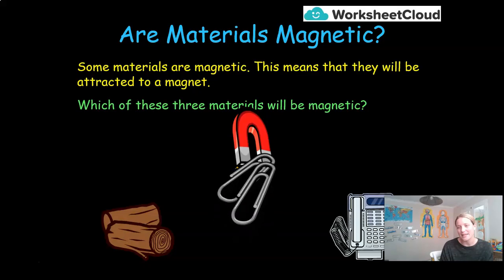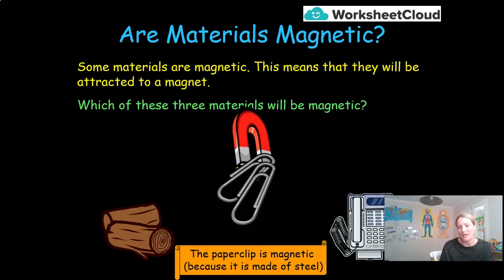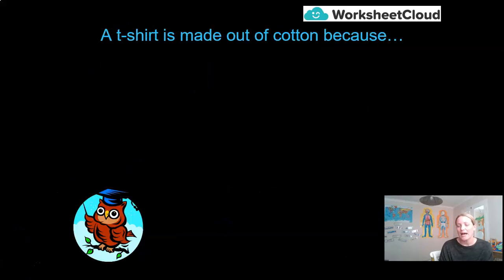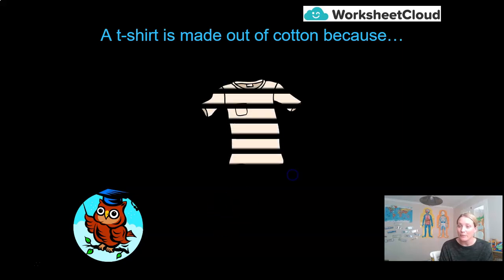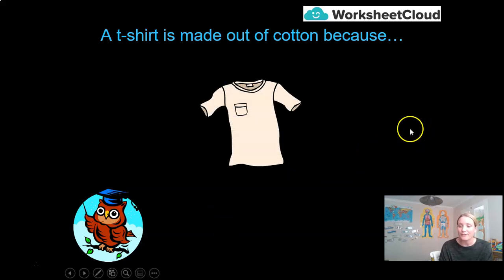That's right, it will be the paper clips. The paper clips are made of steel, so therefore magnetic. How about a t-shirt? You might be currently wearing a t-shirt and it's made of cotton.